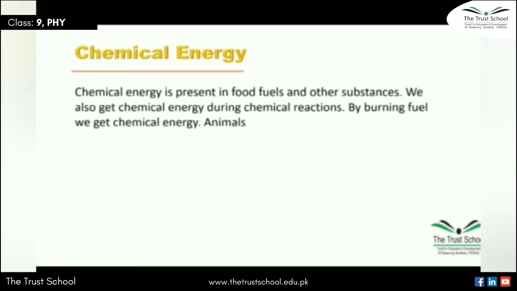Chemical energy is present in food, fuels, and other substances. We also get chemical energy during chemical reactions. By burning fuel, we get chemical energy. Animals get chemical energy from the food they eat, because our food is a mixture of many chemicals.